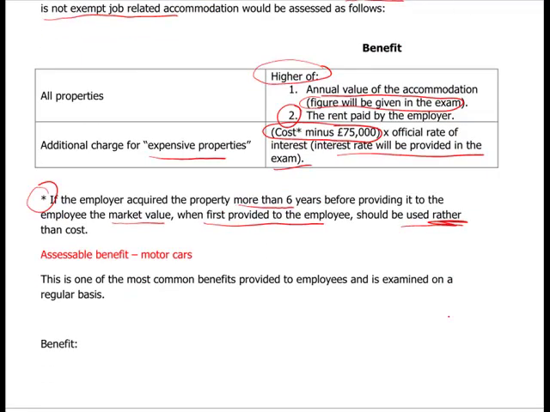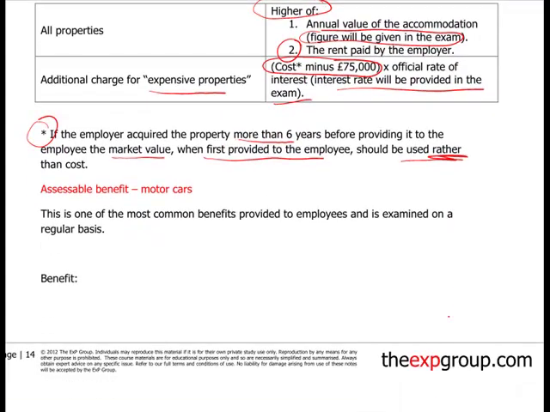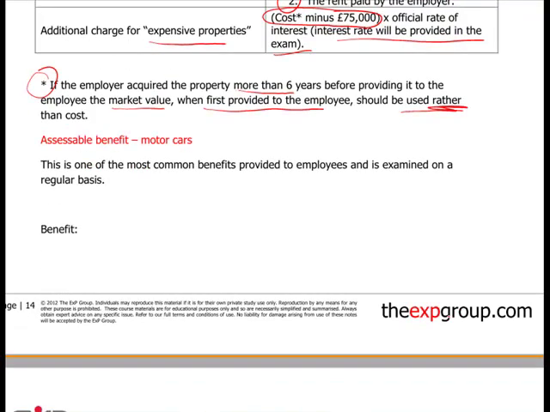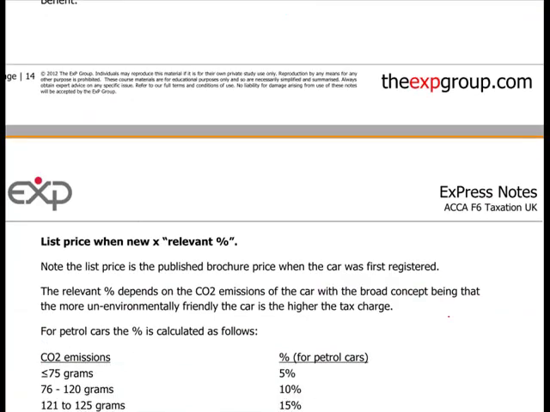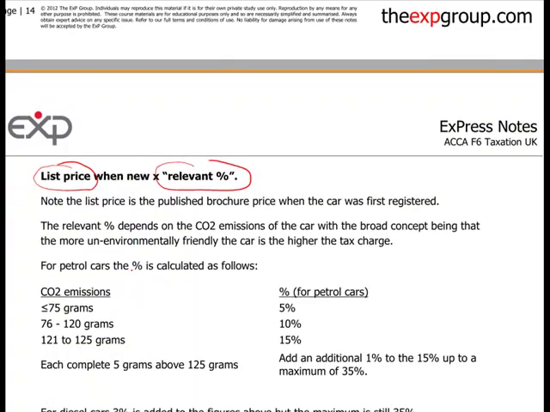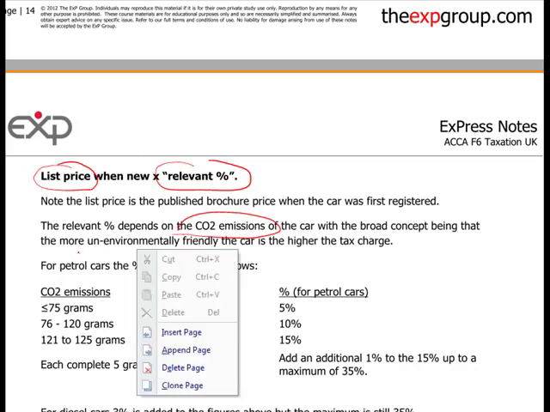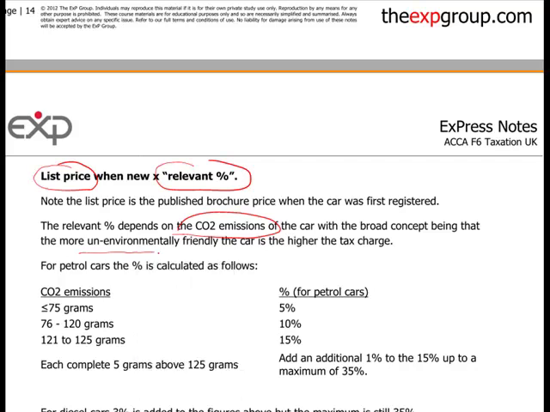Motor cars, that's a very common benefit that's given to individuals. What you have to think about here are the list price of the car, its value when new, times by a relevant percentage. Now, the relevant percentage, where does that come from? Well, you will be given some of these in the exam, but basically the percentage comes from the CO2 emissions. So the more environmentally friendly, the lower the CO2, the lower the tax charge; the more unenvironmentally friendly, the higher the tax charge.